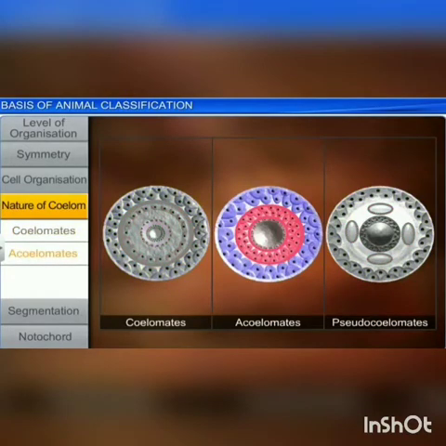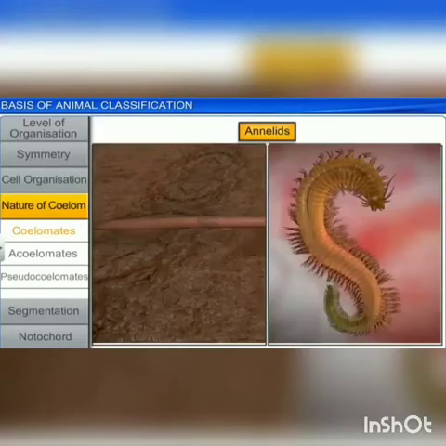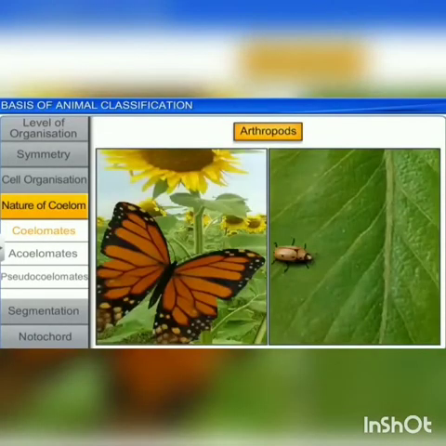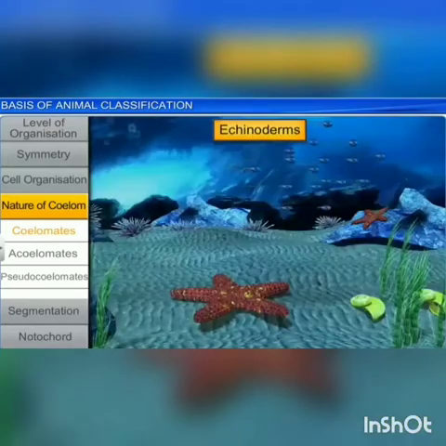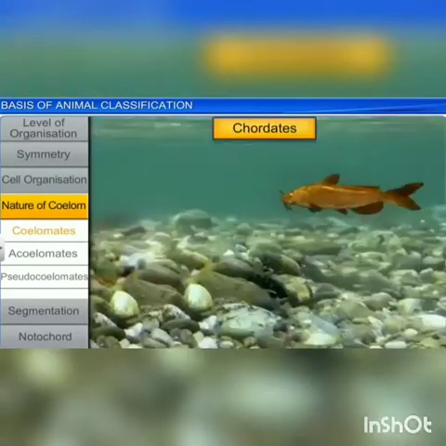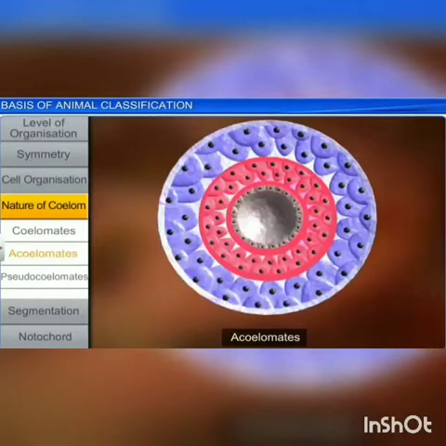Coelomate means true coelom, acoelomate means absence of coelom, and pseudocoelomate means false coelom. First we see what is coelomate. Coelomate is a fluid-filled cavity that develops within the mesoderm and is found in annelids, mollusks, arthropods, echinoderms, hemichordates and chordates.